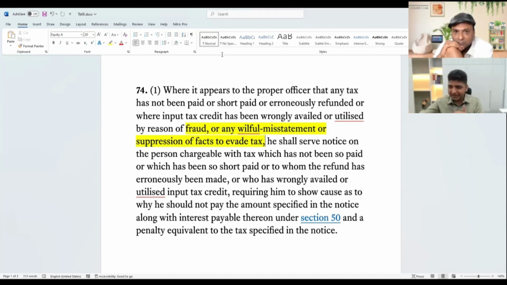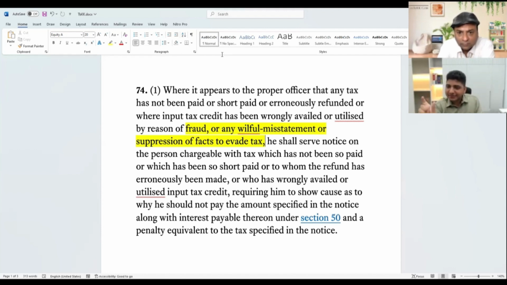But when I forward it, most of the times I receive it in a family group, the people who are forwarding it don't know. So it is mere misstatement, not willful mistake. However, if I know that this particular commodity should attract higher rate of tax, or I particularly know whatever I am supplying is a different item altogether, and I willfully misstate it, then it becomes wrong. But now the question is not that. The question is whether any willful misstatement will attract 74 or only those willful misstatement that is used to evade payment of tax. Because evade tax is a qualifier.